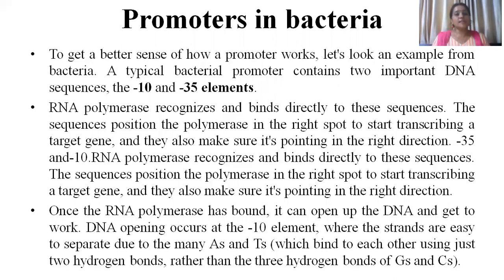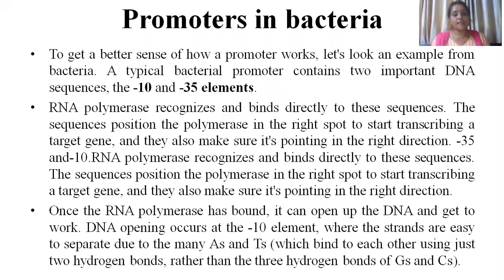Now, as you have heard, that -10 sequence has TATAAT, 6 nucleotides, a thymine-adenine rich region. From this, the transcription bubble is going to be produced. Why? Because adenine and thymine have only a double bond as compared to G and C. G and C have a triple bond. So from this adenine and thymine region only, the transcription bubble is going to be produced.